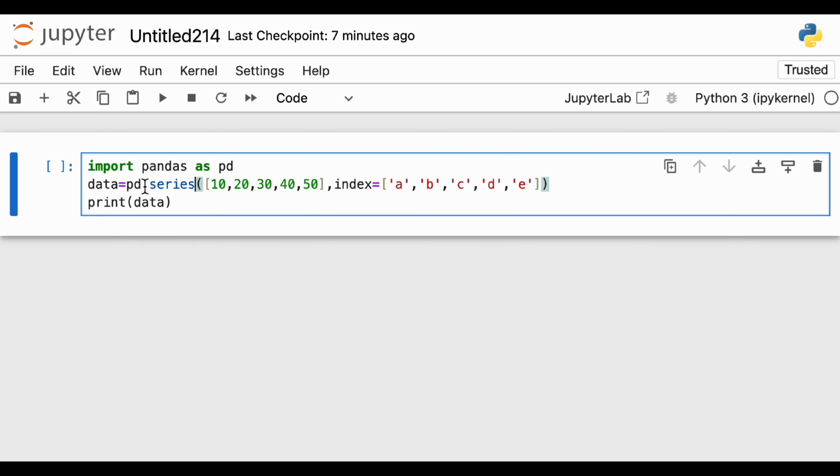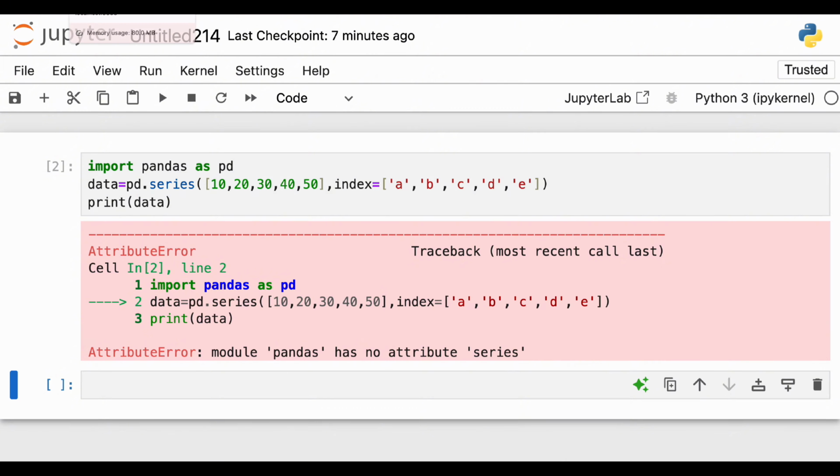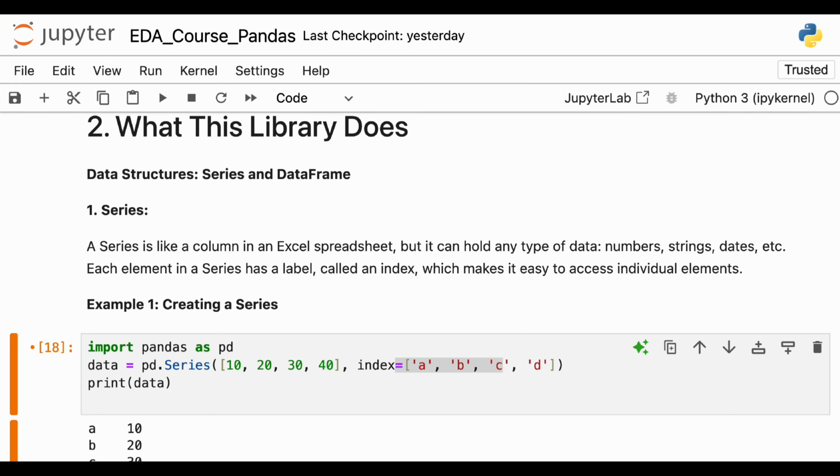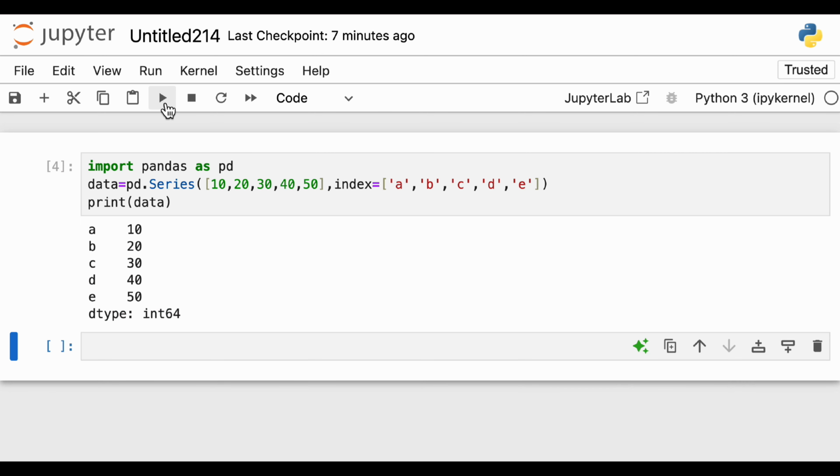We import pandas, and in pandas we call the Series class, and in the Series class we provide all the things, for example 10 to 50, and we provide the index. Now once we print it, okay, module pandas has no attribute series. Let me cross-check. Okay, S is capital. Yeah, sorry, my bad. So sometimes this can play a role.